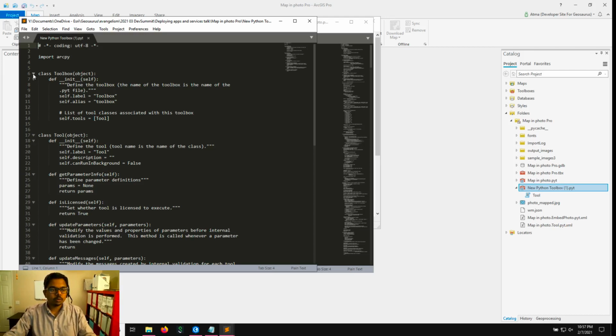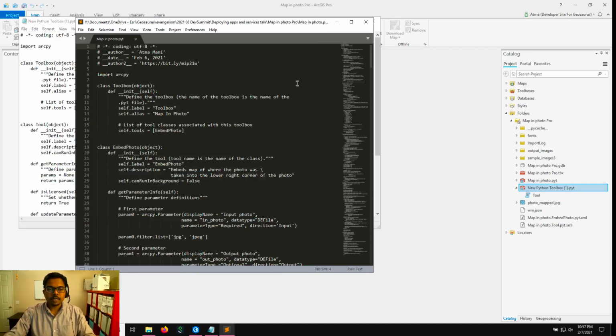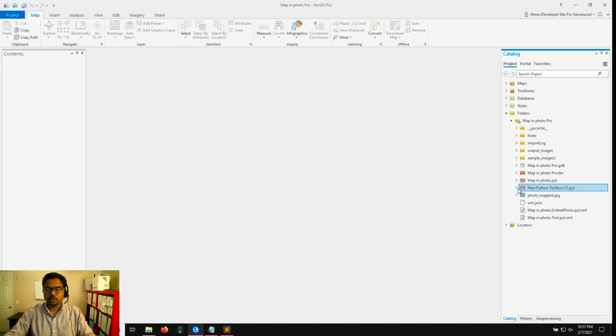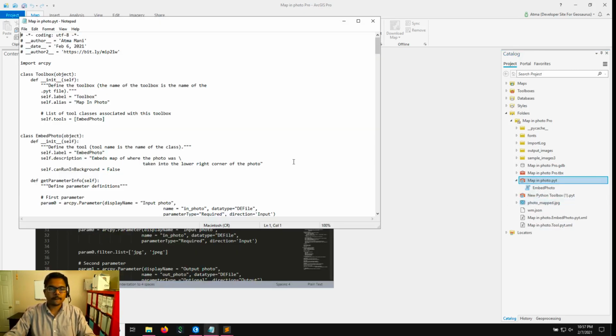So the tool has a toolbox class, and then there is a tool class. There are multiple such classes that can be there within the toolbox. And then there is some basic information that you need to pass there for ArcGIS Pro to make a tool out of that. And you put all the computation into the execute function of the tool itself. So I went ahead and I broke down the notebook into a Python tool, and this is the tool that I just created. So let me walk you through what it looks like.